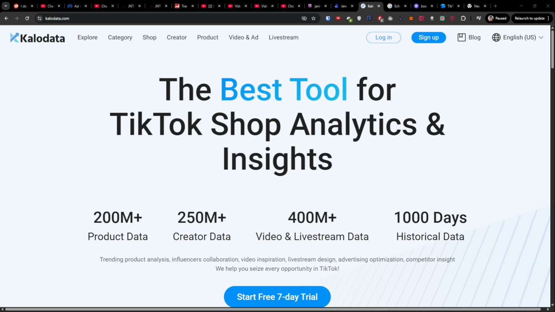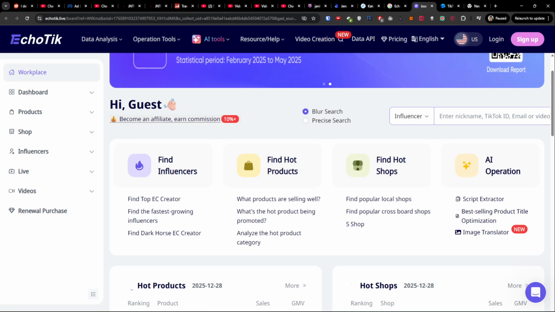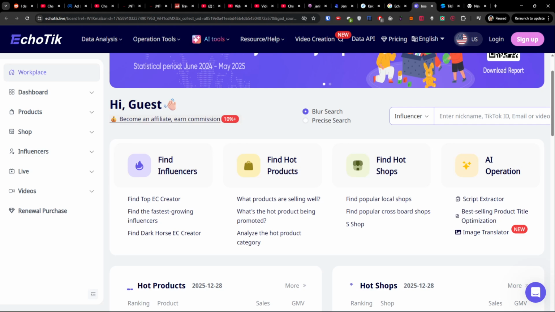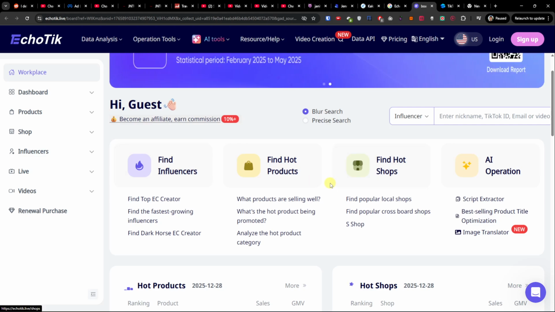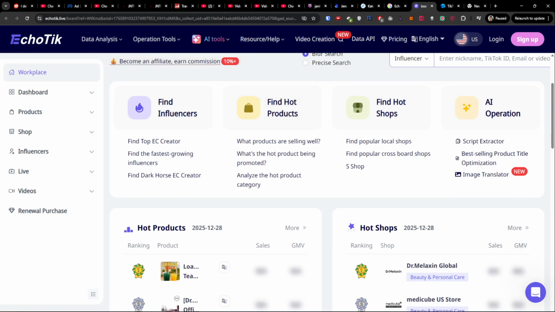So the first one, a very popular one that I especially like, is called Ecotic. Ecotic is an interesting one that you can use because it has a free tier available, an Excel and Chrome extension, and a product selection tool with 60 plus metrics. This is a TikTok analytic platform.